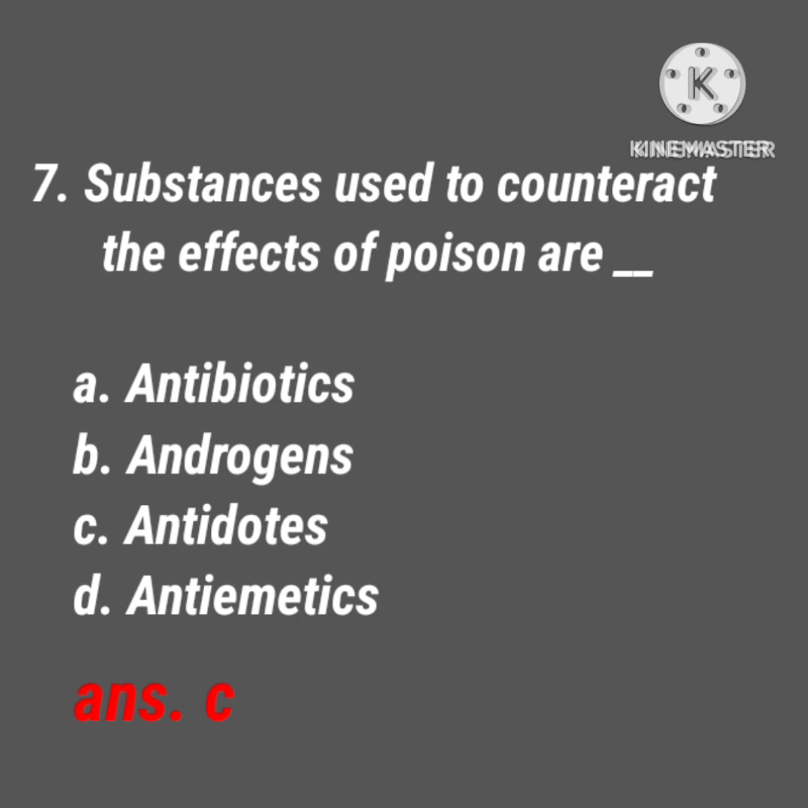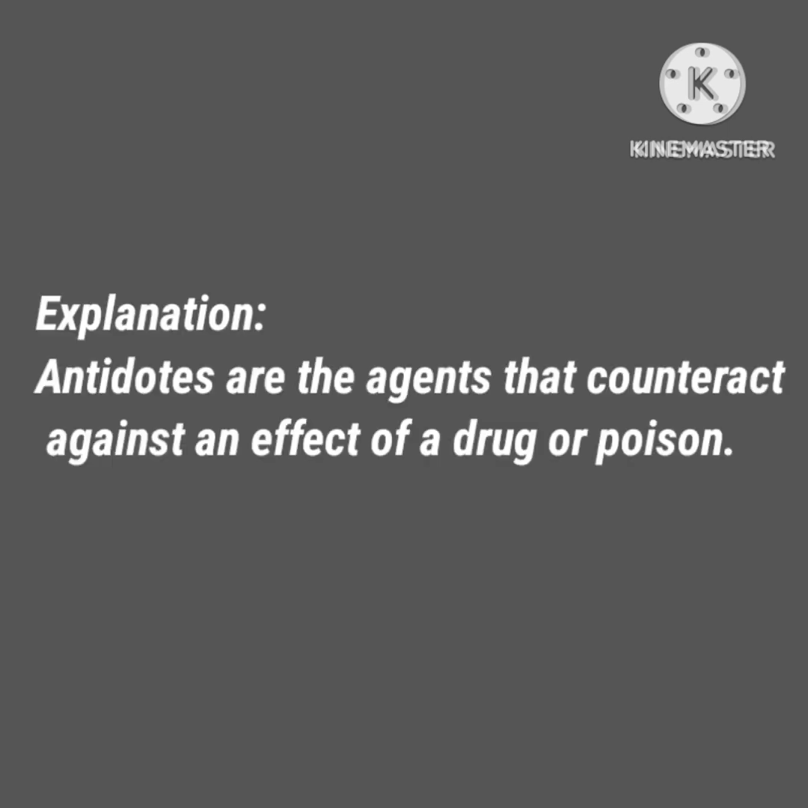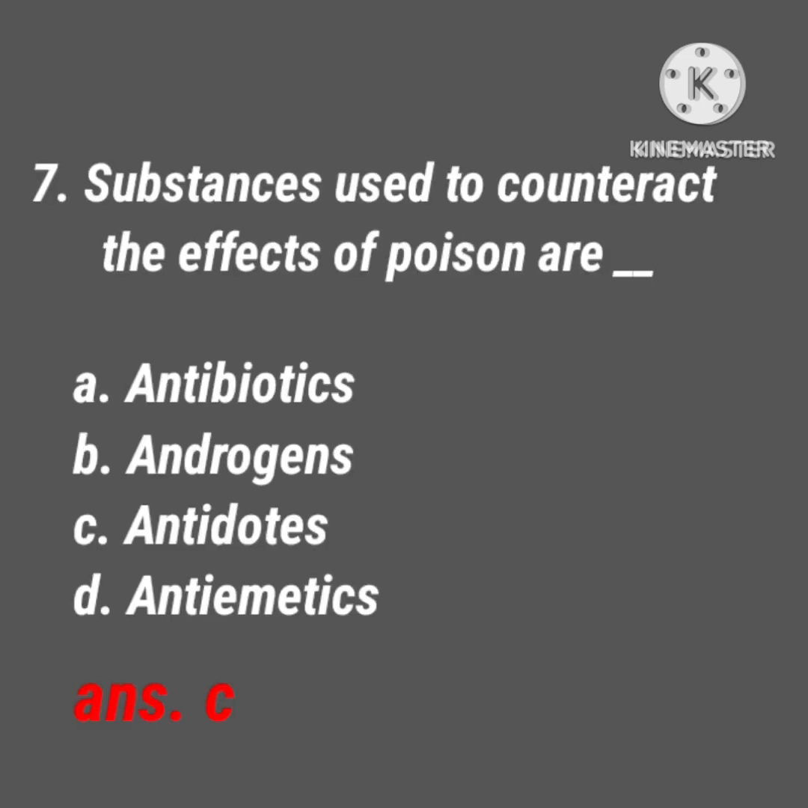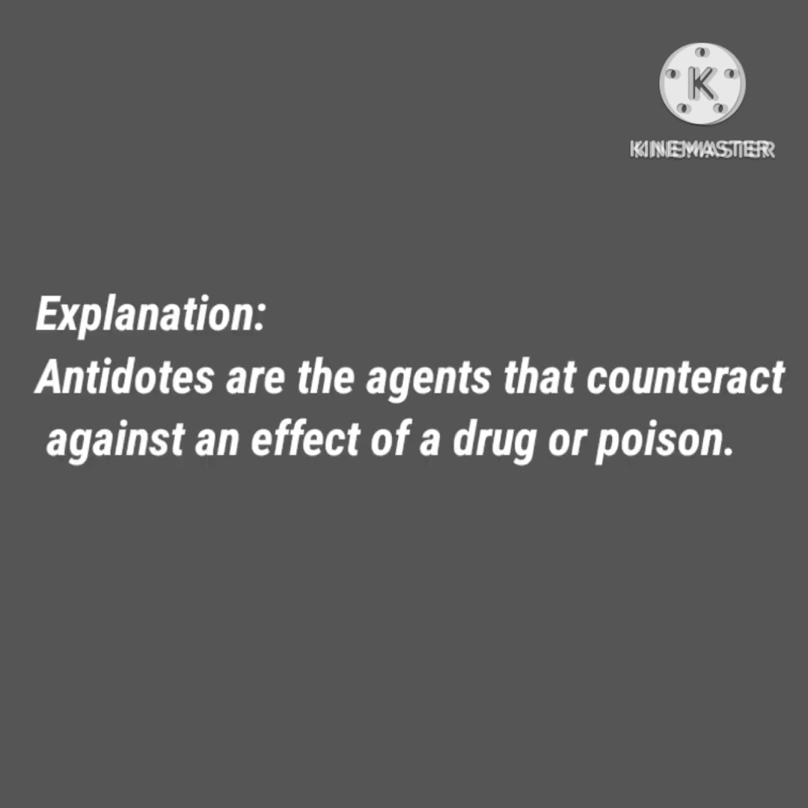Substances used to counteract the effects of poison are. Options: A. Antibiotics, B. Androgens, C. Antidotes, D. Antiemetics. Antibiotics work against infection. Androgens are the hormones that are present in males. Antiemetic means works against vomiting. So here the correct answer is option C, antidotes.